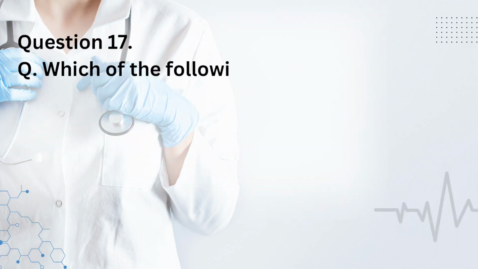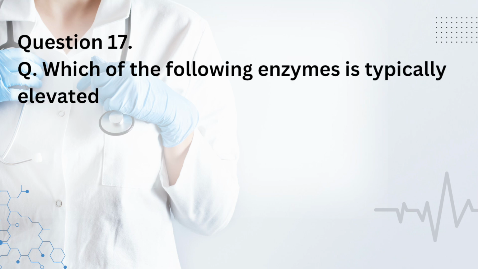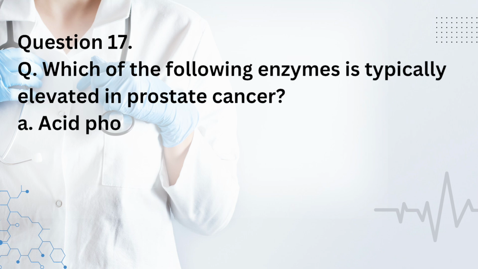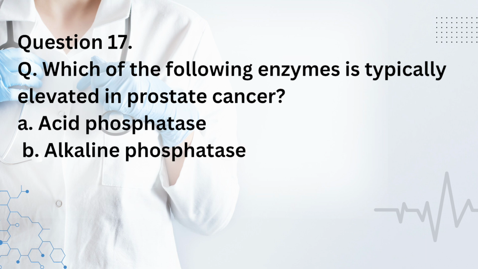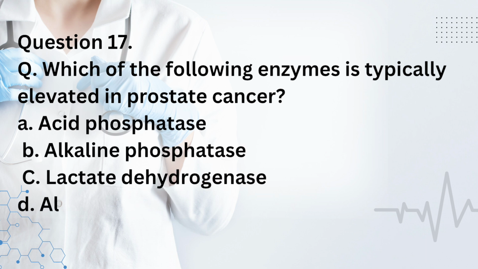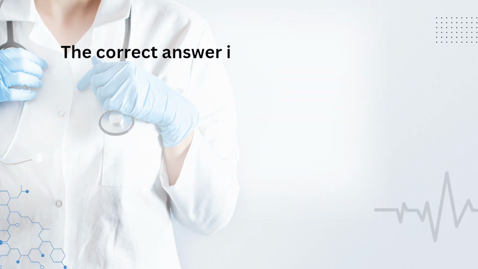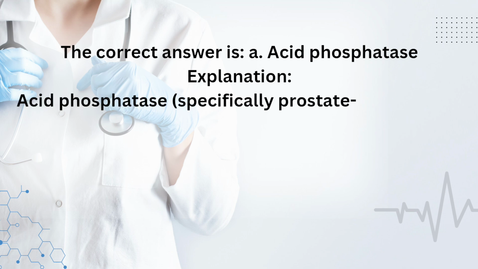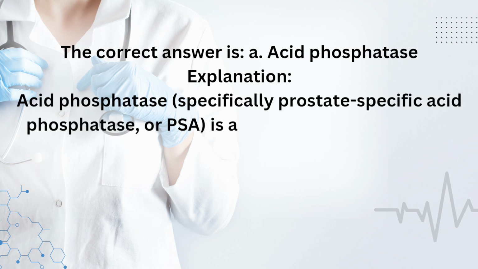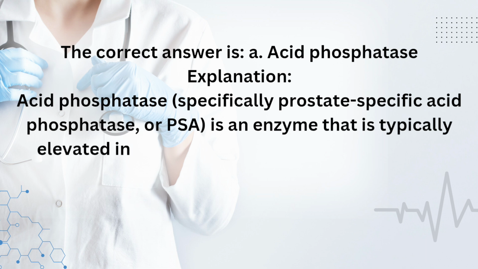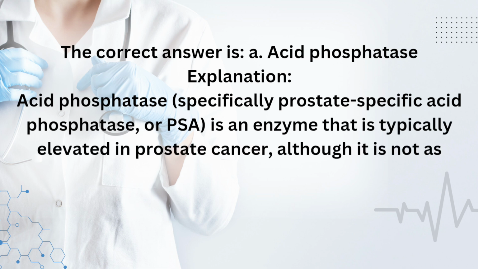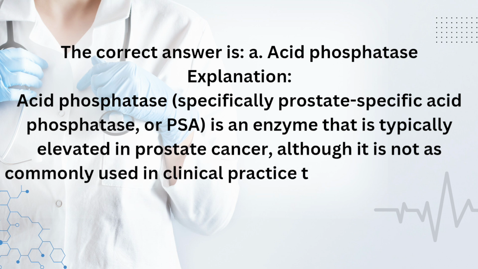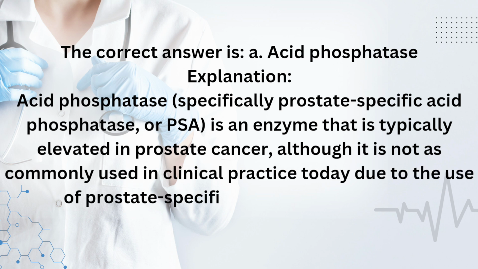Question 17. Which of the following enzymes is typically elevated in prostate cancer? A. Acid phosphatase. B. Alkaline phosphatase. C. Lactate dehydrogenase. D. Alpha-fetoprotein. The correct answer is A. Acid phosphatase. Explanation. Acid phosphatase, specifically prostate-specific acid phosphatase, is an enzyme that is typically elevated in prostate cancer, although it is not as commonly used in clinical practice today due to the use of prostate-specific antigen, PSA,